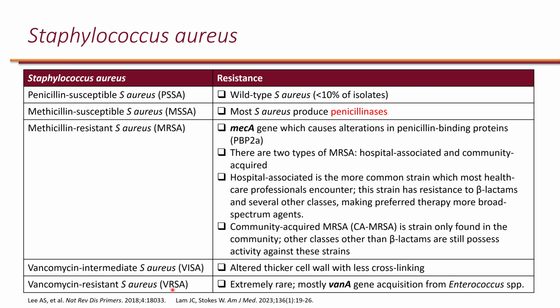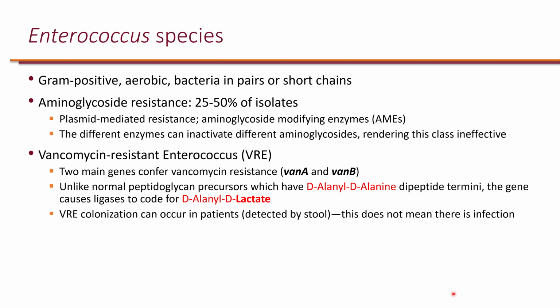VAN-A gene is seen in vancomycin-resistant Staph aureus, which is extremely rare in the US, and this is a gene that's essentially acquired from Enterococcus species. So in Enterococcus species, when we have vancomycin-resistant Enterococcus or VRE, this is essentially due to two main genes, VAN-A and VAN-B, which essentially cause ligases to code for D-alanine D-lactate, which is different than naturally occurring D-alanine, which is the binding site for vancomycin. Therefore, vancomycin can no longer bind to D-alanine D-lactate, leading to vancomycin resistance.